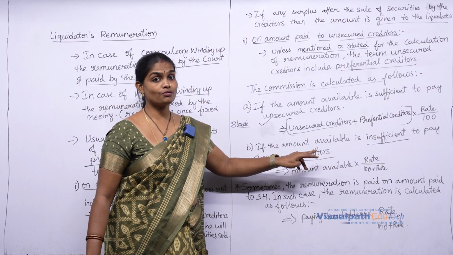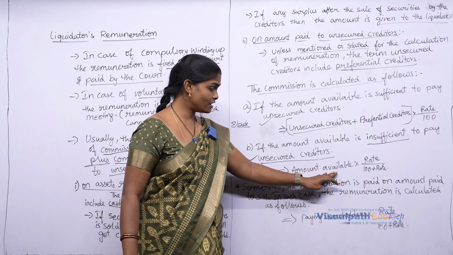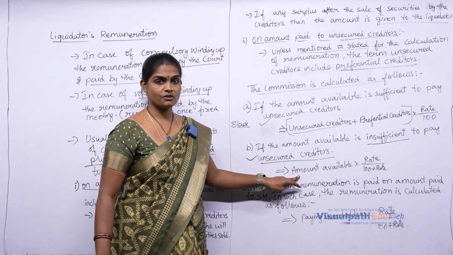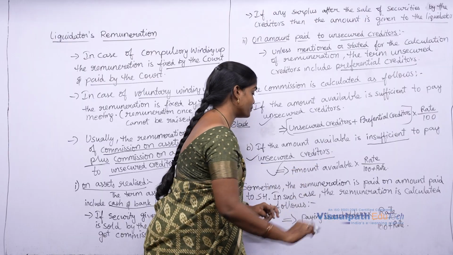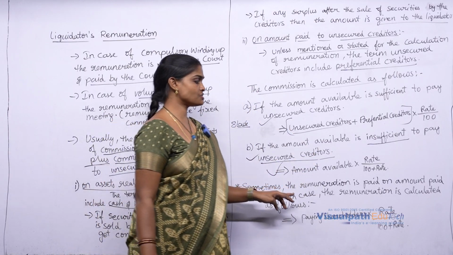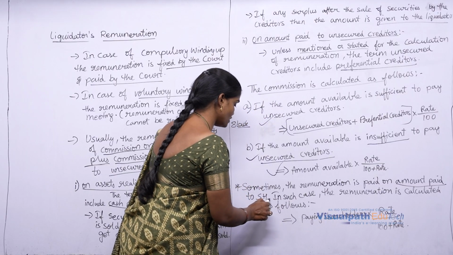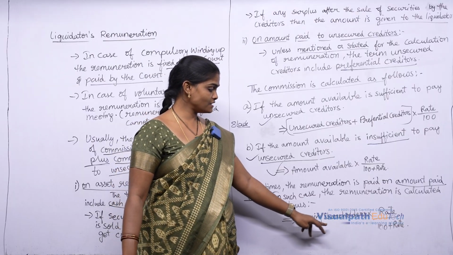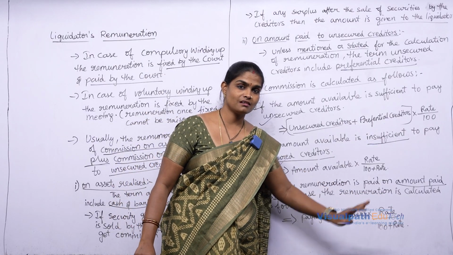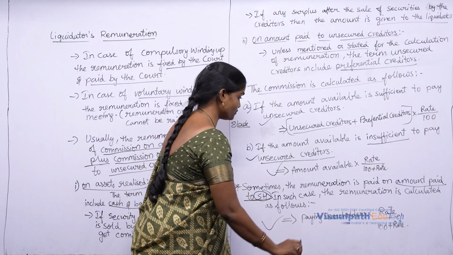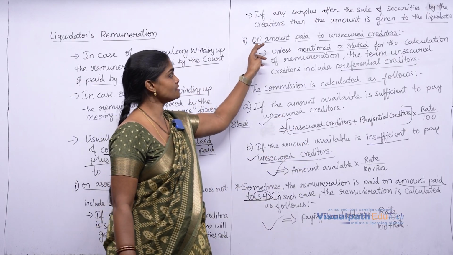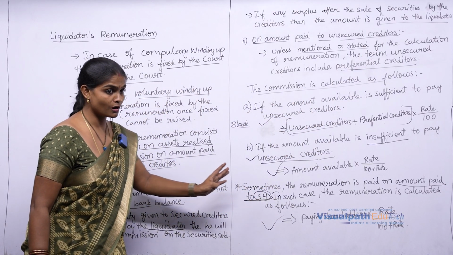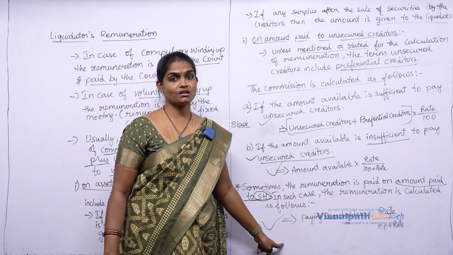So, in this situation, how do we calculate commission? Amount available into rate by 100 plus rate. This is the formula to calculate commission in an insolvent company situation. Clear? Sometimes the remuneration is paid on the amount which is paid to the shareholders. In this case, remuneration can be calculated as paying shareholders into rate by 100 plus rate. So, these are the three different ways to calculate commission on the amount paid to the unsecured creditors. If we put together these two commissions, we get the liquidator's remuneration. Clear?